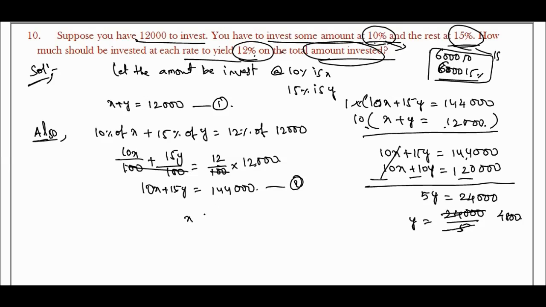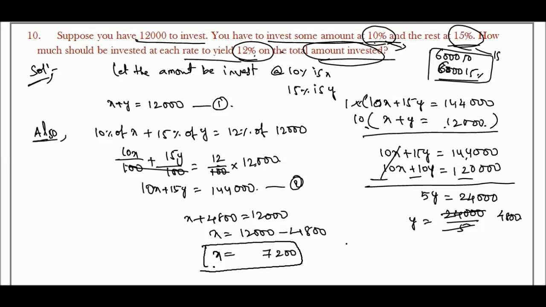To find x, we substitute in the first equation. x plus 4800 is equal to 12,000. So x is equal to 12,000 minus 4800, which is 7,200. So this is the answer here. These are all the problems of the 4.2 exercise.